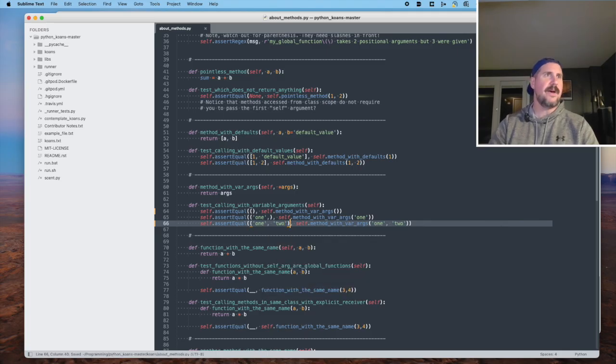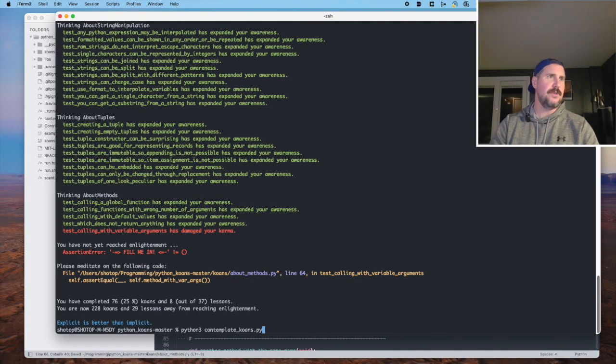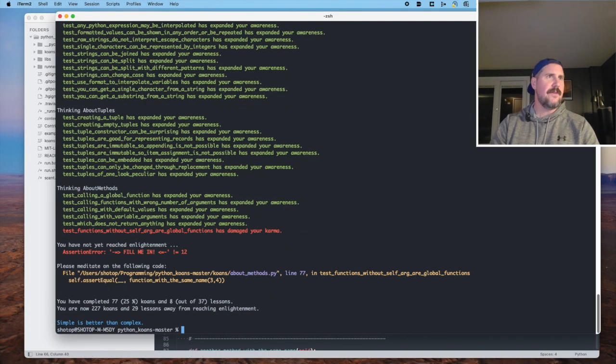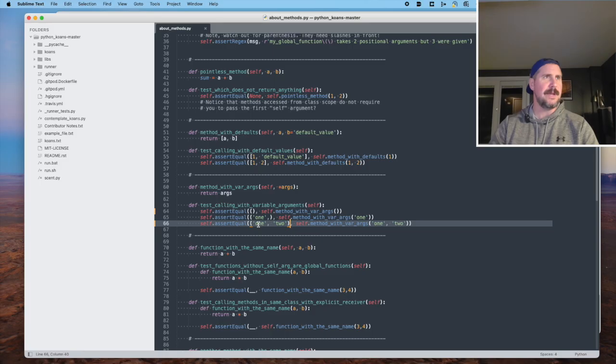So now I'm going to save the file and jump back over to the runner and see how far we got. So we have now passing test calling a variable with arguments. Test which does not return anything has expanded our awareness. I don't see test which does not return anything.